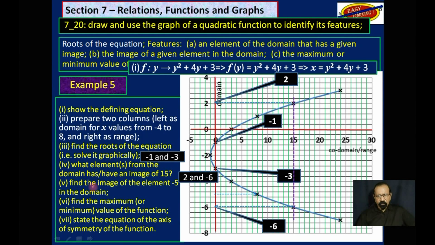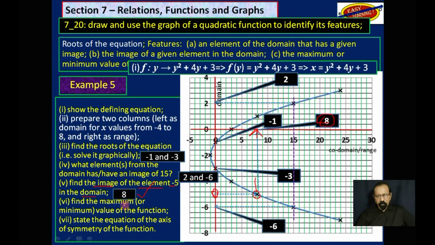Next question. Find the image of the element -5 in the domain. Now -5 is in the domain, which will be the y-axis. So we go to -5 down here, come across here, and then go up and see where we reach on the x-axis. And that is 8.